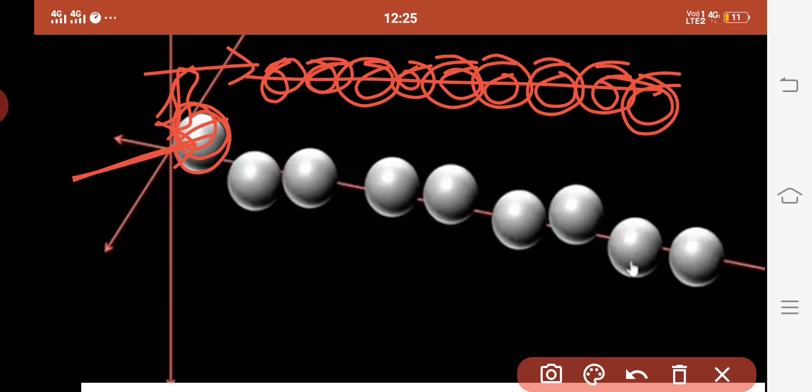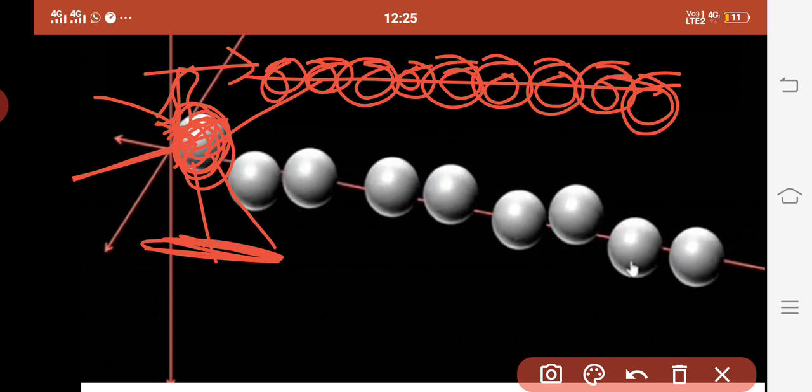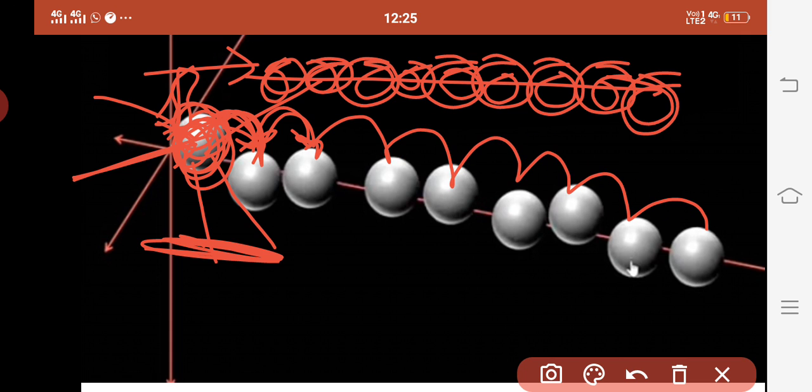After vibrating, they will move here and there in all dimensions, with no limited direction. There is no particular direction because we do not consider any one direction. When vibration is happening in any atom, the atom is free to move in any direction, along any axis. So when this atom vibrates and moves, obviously it will shake itself and collide with the next one. Then the energy will transfer to the next one, and similarly the whole energy will be transferred to every one of the molecules.